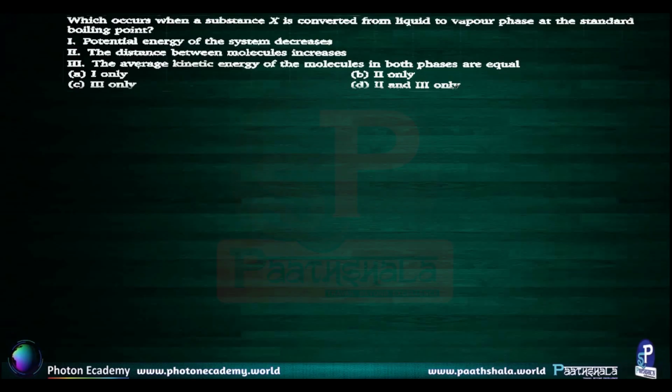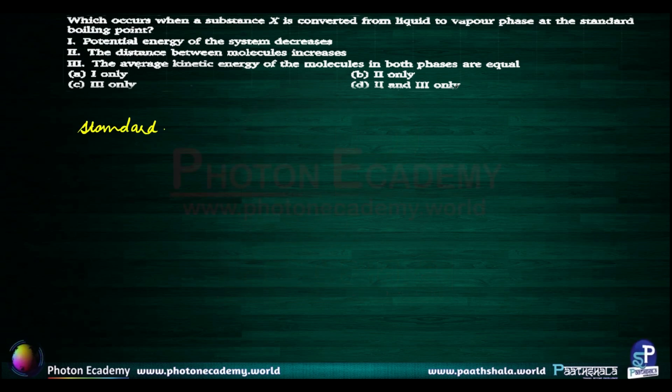which occurs when a substance X is converted from liquid to vapor phase at the standard boiling point. Okay, we know that the standard boiling point, what happens at that? The temperature remains constant and the liquid gets converted to vapor at the same temperature.